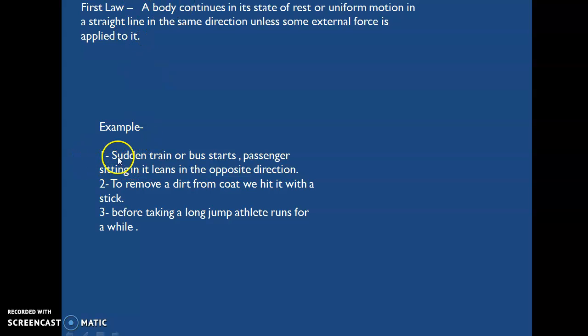First example: when a train or bus suddenly starts, the passenger sitting in it leans in the opposite direction. If the train or bus starts forward, then the man sitting in it leans backward. To move a dust from a carpet, we hit it with a stick. Before taking a long jump, an athlete runs for a while.